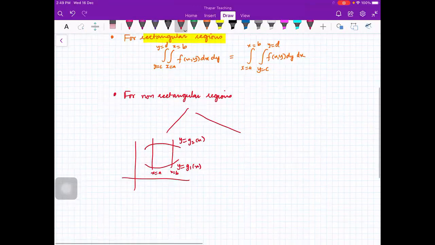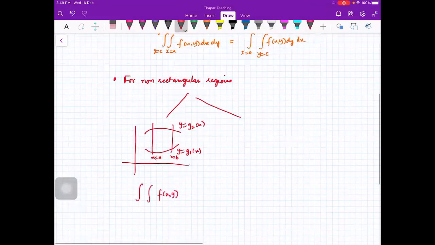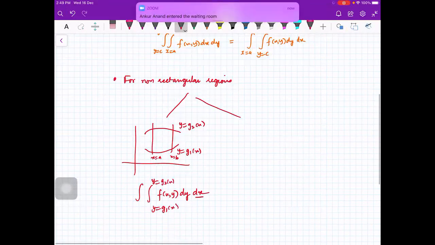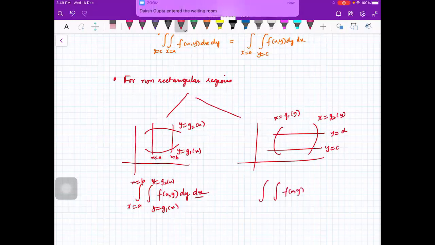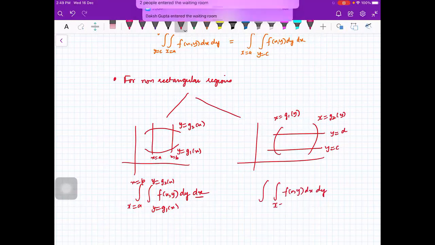Here you will integrate first with respect to y from g1(x) to g2(x), and then with respect to x from a to b. And if your region of integration is from x equals g1(y) to x equals g2(y) and y from c to d, then you will first integrate with respect to x, from g1(y) to g2(y), and then with respect to y.